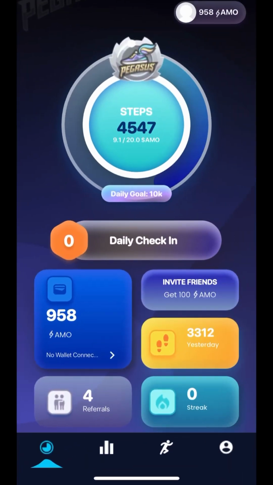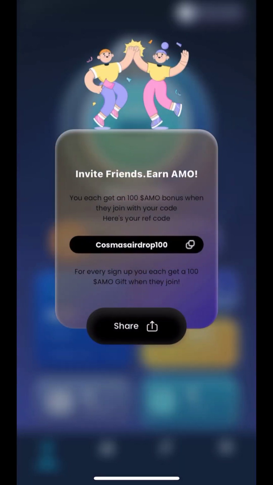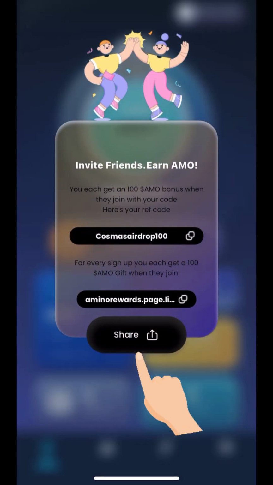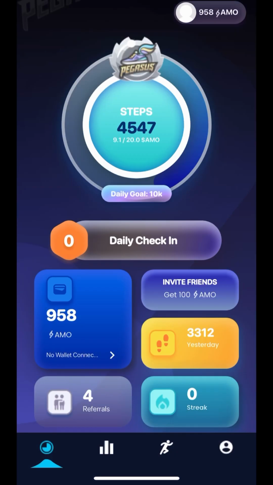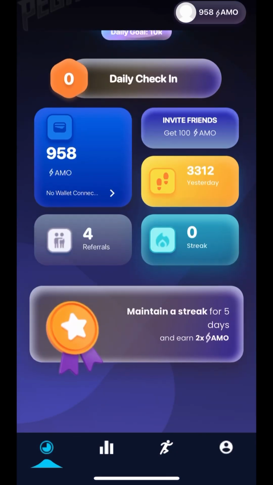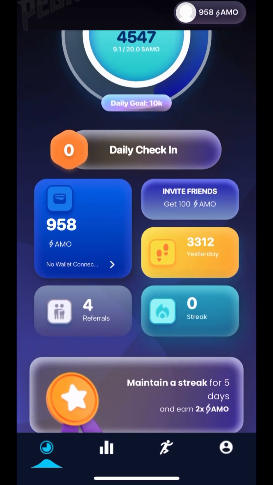So I will show you the different ways that you can make this AMO coin. First of all, you are going to do your daily claim, which is up to 10 AMO, guys. Then the second one is invitation. When you invite a friend and they join with your code, you get a bonus of $100 worth of AMO, guys. As you can see, I've invited about 4 referrals, and I've not done any staking, but I'm able to make 958 AMO, guys.